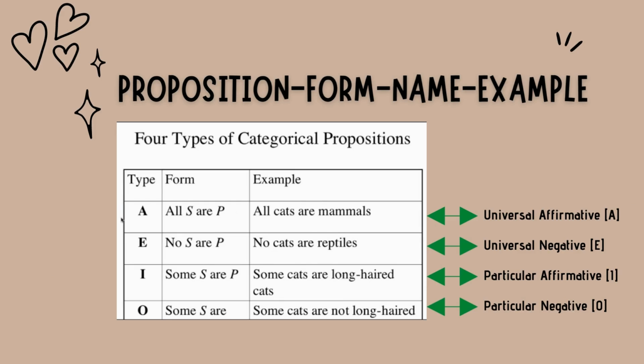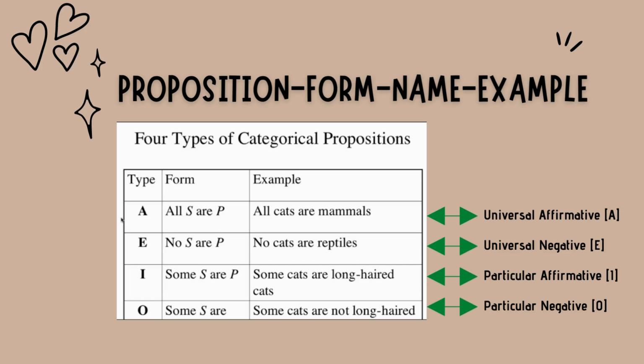Let's look into an example of it and analyze whether it is following the form or not. All cats are mammals. Here, all is there, subject cats is there, are is there, and predicate mammals is there. So it is universal affirmative. Now let's take a look at universal negative. It has the form No S are P. If we analyze the example, no cats are reptiles, we have no is there, subject cats is there, are is there, and predicate reptiles is there. So it is universal negative.